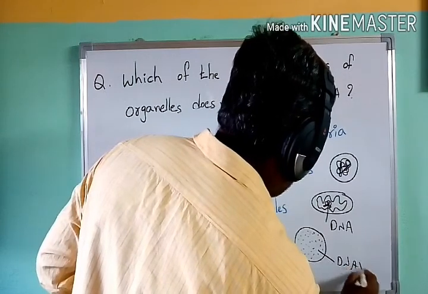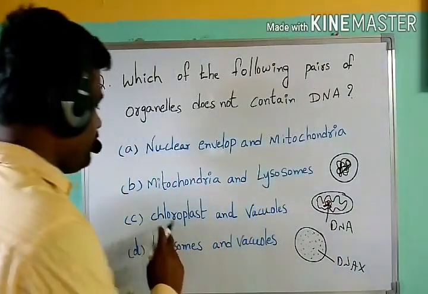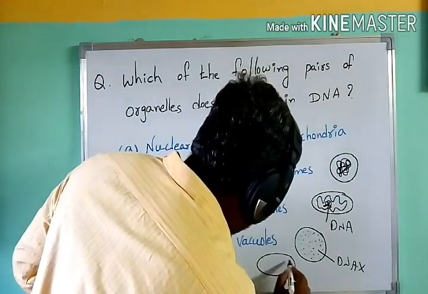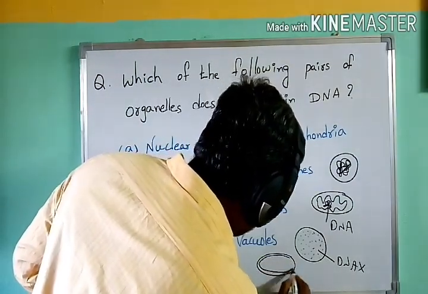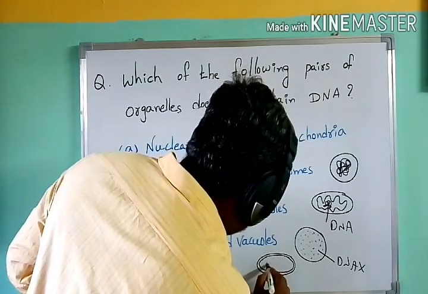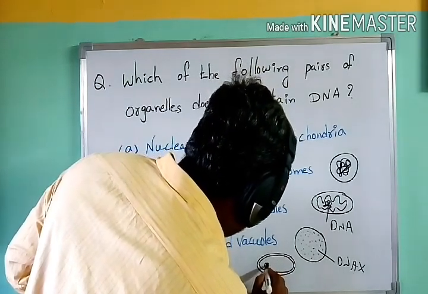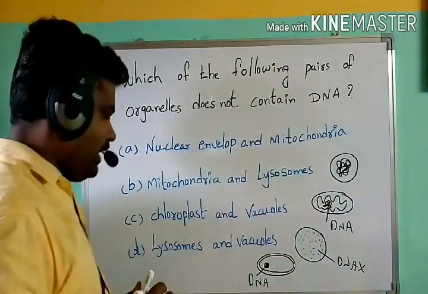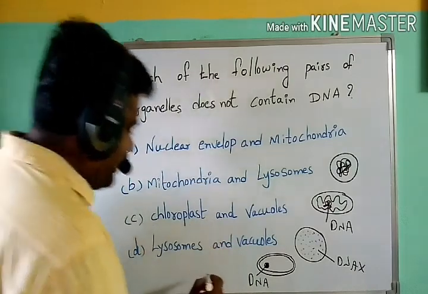DNA is absent here. Next, coming to chloroplast. Chloroplasts are also double membrane structures, and they also have a single circular DNA molecule present in the stroma of the chloroplast. Next, vacuoles.